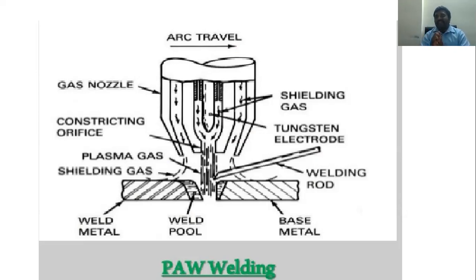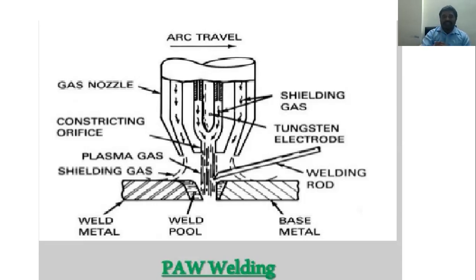We are heating that gas so that it forms plasma, which requires a temperature of 25,000 to 30,000 degrees, and here a DC supply is used to get a stable arc welding.